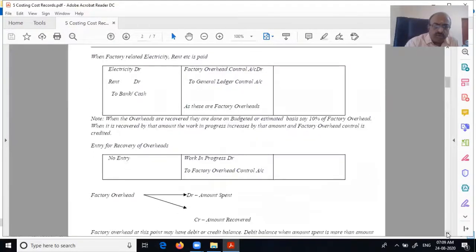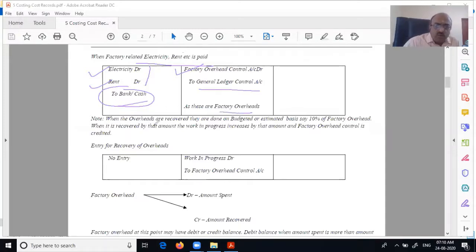Let us move on. What is the next one now? So we have seen material, we have seen labor. Now we are looking at factory overhead. When factory related electricity, rent, etc. is paid, in financial books, what do you do? Electricity account debit, rent account debit, bank cash. As far as he is concerned, these are generally factory overhead. We have seen that already. So he will debit factory overhead to the general ledger control account, as these are factory overheads.